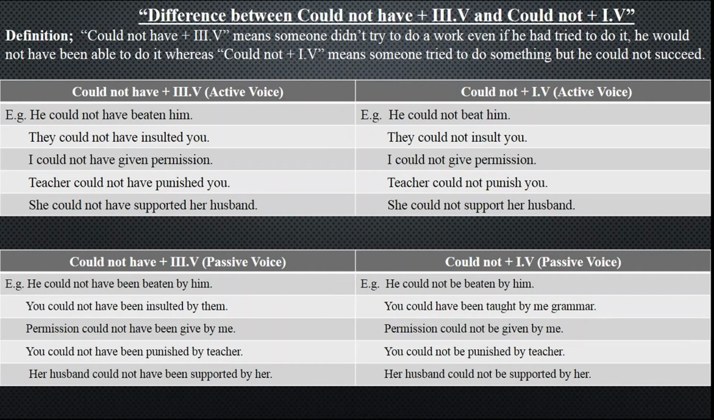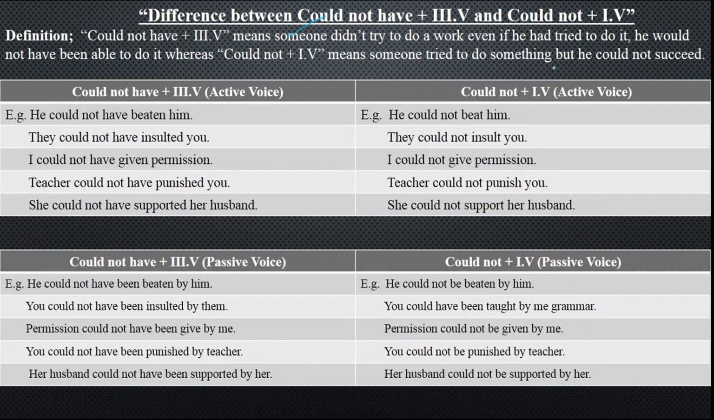Difference between could not have plus third form and could not plus first form of the verb. Now the first difference I'm going to tell you. Could not have plus third form of the verb means someone didn't try to do a work. Even if he had tried to do it, he would not have been able to do it. Could not have plus third form of the verb means someone didn't try to do. Someone did not try that action, but if he or she would try, they would not be able to do it.